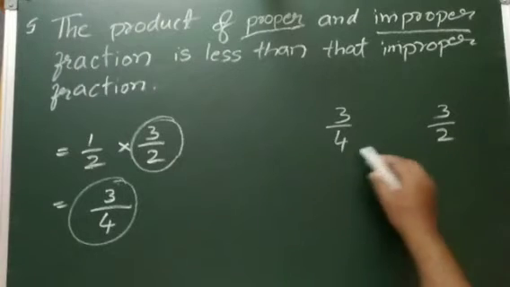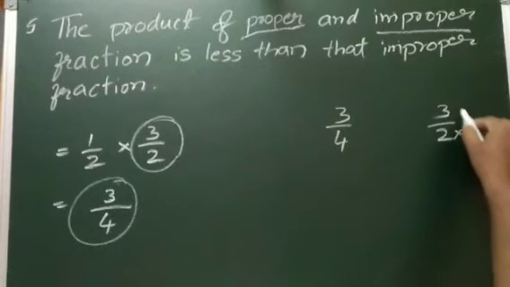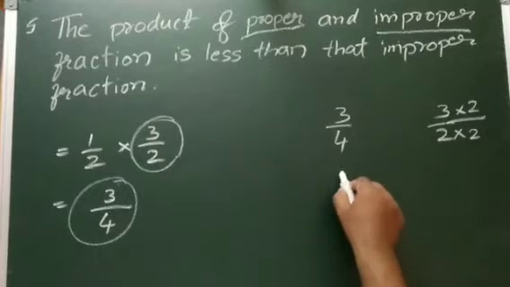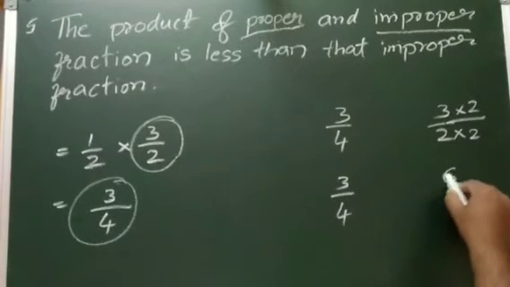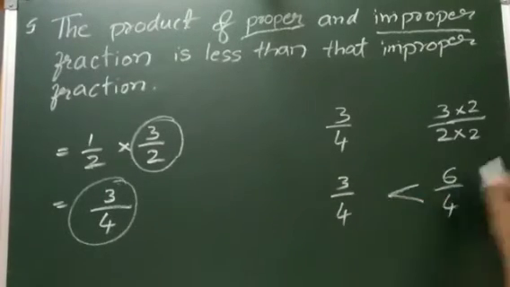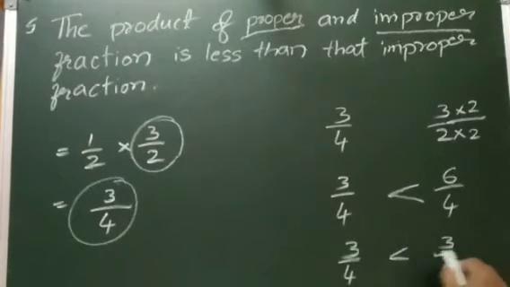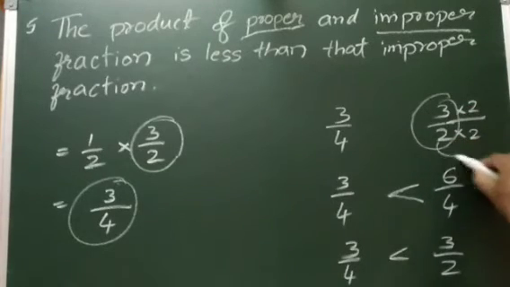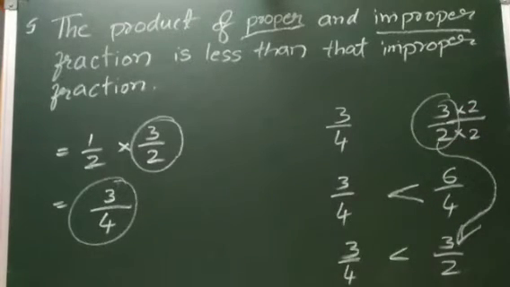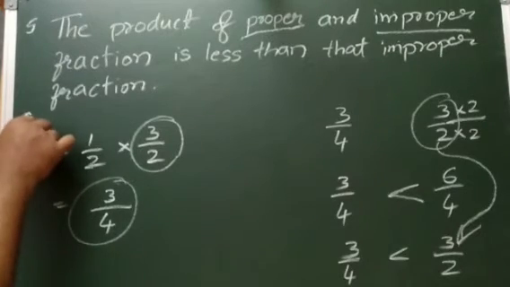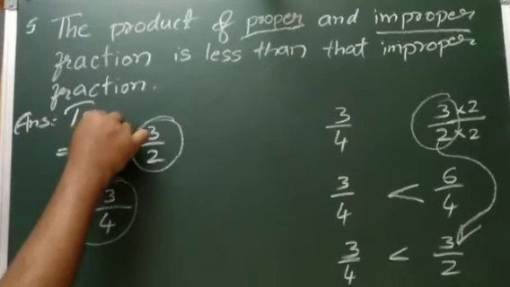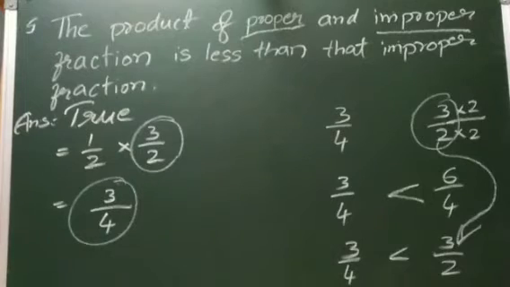So to make the denominators equal, I am multiplying this one and dividing by the 2. Now it becomes 3 by 4, and this is 6 by 4. See, 3 by 4 is less than 3 by 2, so the given statement is true. Got an idea? So answer is true.